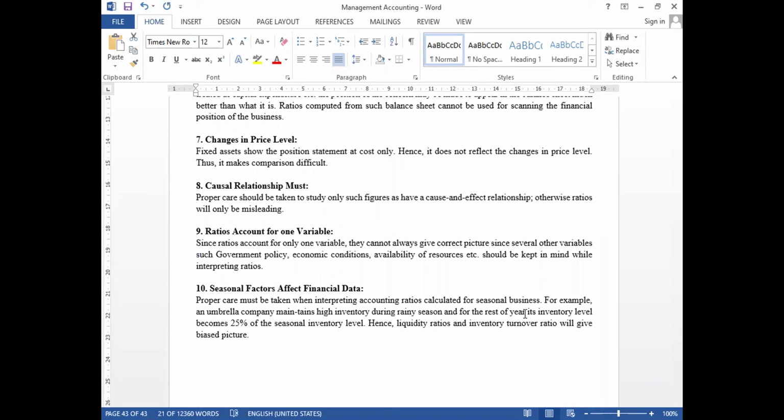Like that, I have explained several points here. Causal relationships are not made, ratios account for only one variable, and seasonal factors. Obviously, seasonal businesses will affect the ratios. There the liquidity part will get affected in case of seasonal businesses. So by this, we are going to conclude